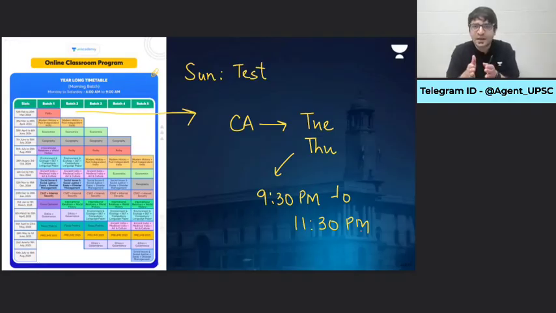But let's say you have attended the classes now, and in the next one month or so, your entire polity would be over. Then you will never see me because I will be teaching other students, and you don't need to see me either, because once you've completed the syllabus, why would you want to attend the class again and again? But you need to update current affairs. So all these 32 classes would be updated with current affairs as recent as possible.